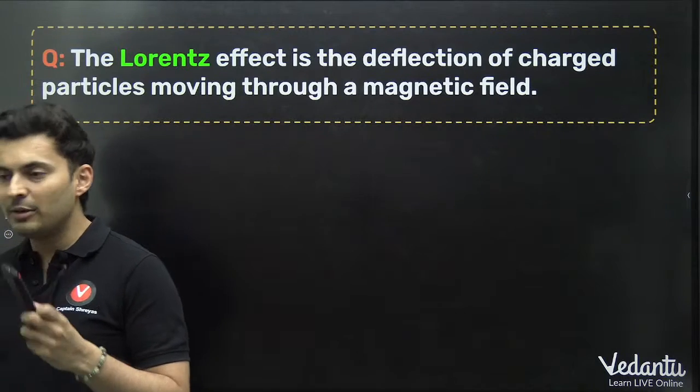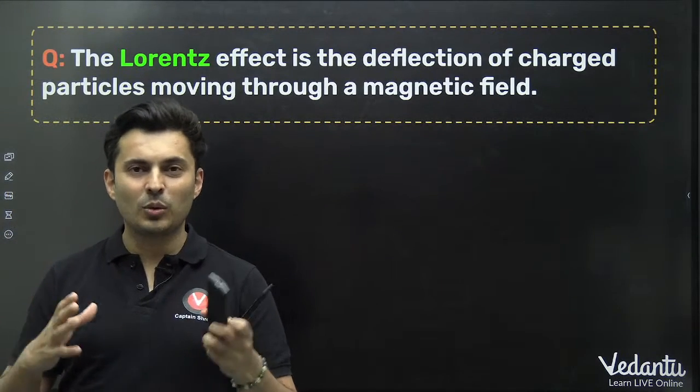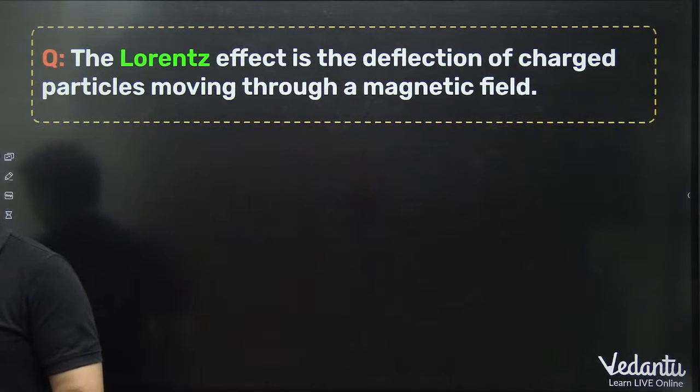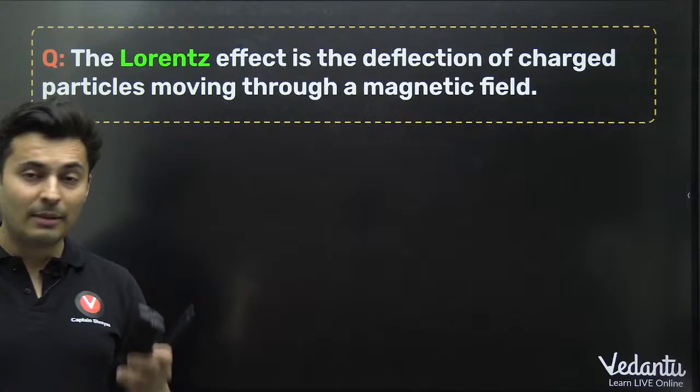Lorentz force, QVB plus QE. That is the total force. If there is only a magnetic field, only the QVB force will be there. Got it? Excellent. Keep answering this.